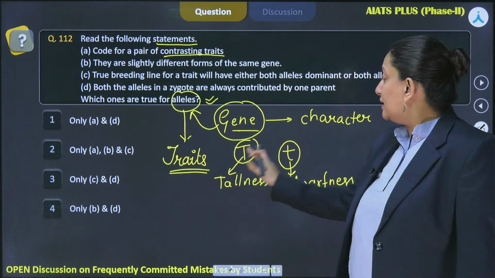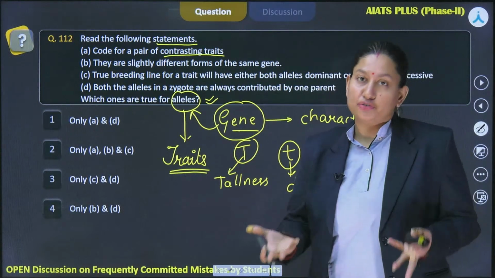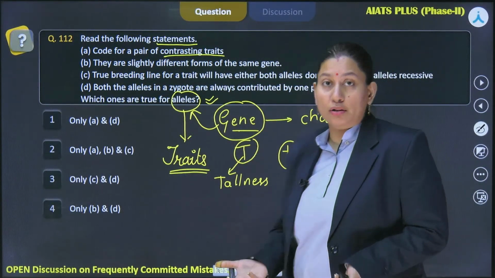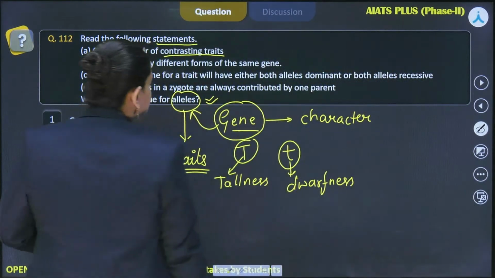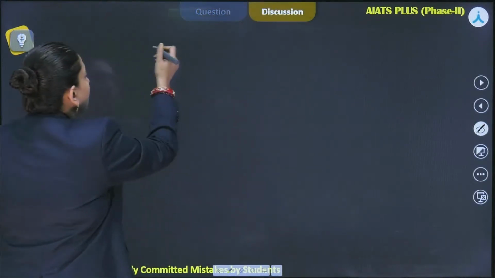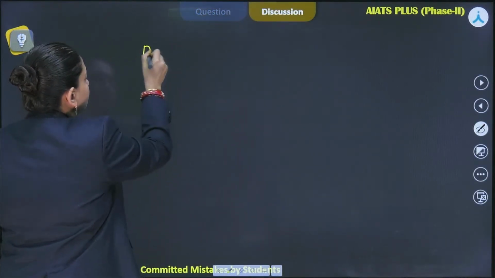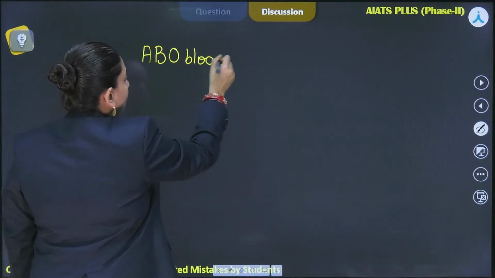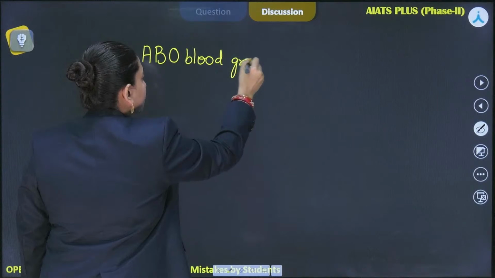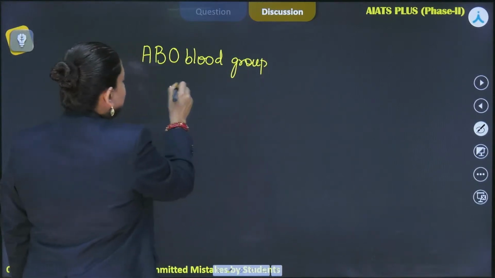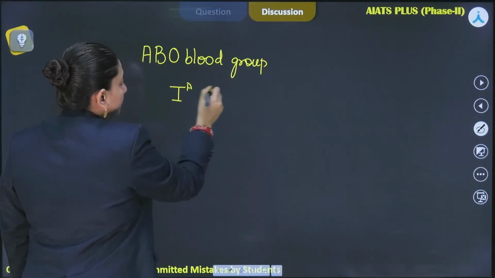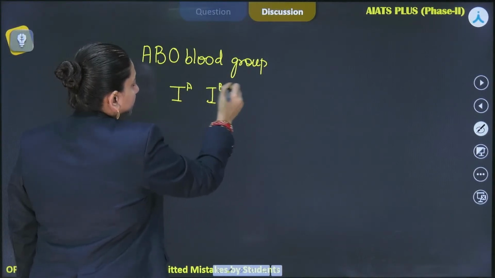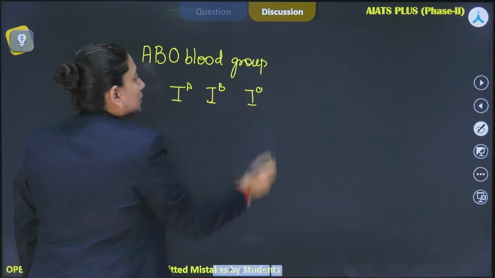So yes, alleles do code for a pair of contrasting traits, but not always. Like if we see the case of, let's say, ABO blood group, right? So it has multiple alleles, right?